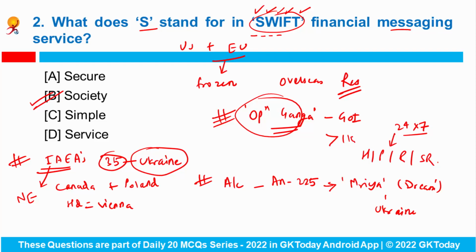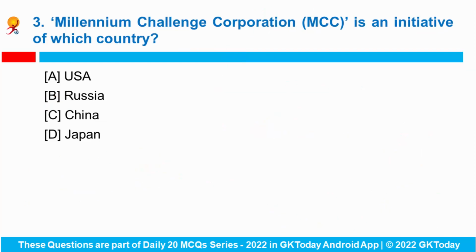So during the Russian assault, the aircraft was stationed at the Antonov airport for maintenance work, and Antonov is a Ukrainian aircraft manufacturing and services company with its headquarters in Kyiv, Ukraine. Okay. So simply you can be asked that the world's largest aircraft AN-225 was owned by which country? Answer is Ukraine.